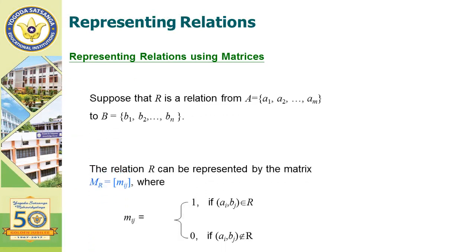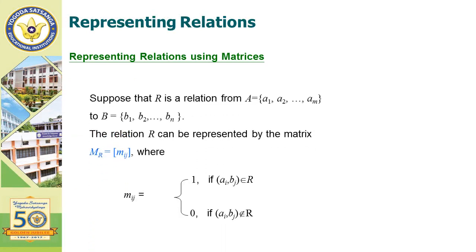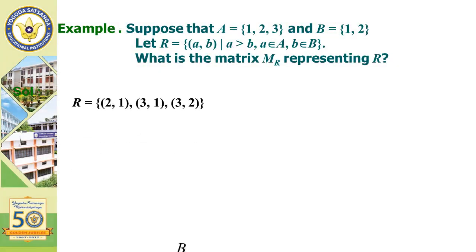Matrix representation. Two sets A and B are related by a relation such that if an ordered pair holds between a_i and b_j, then the entry is 1. If there is no ordered pair, it is 0. That is, if (a_i, b_j) belongs to R, then the entry is 1, and if (a_i, b_j) does not belong to R, then it is 0. This is the matrix representation.